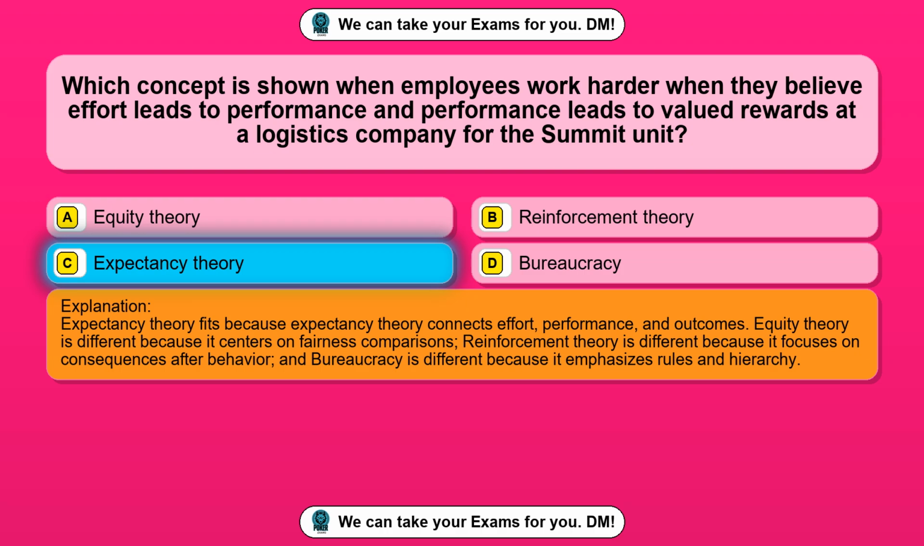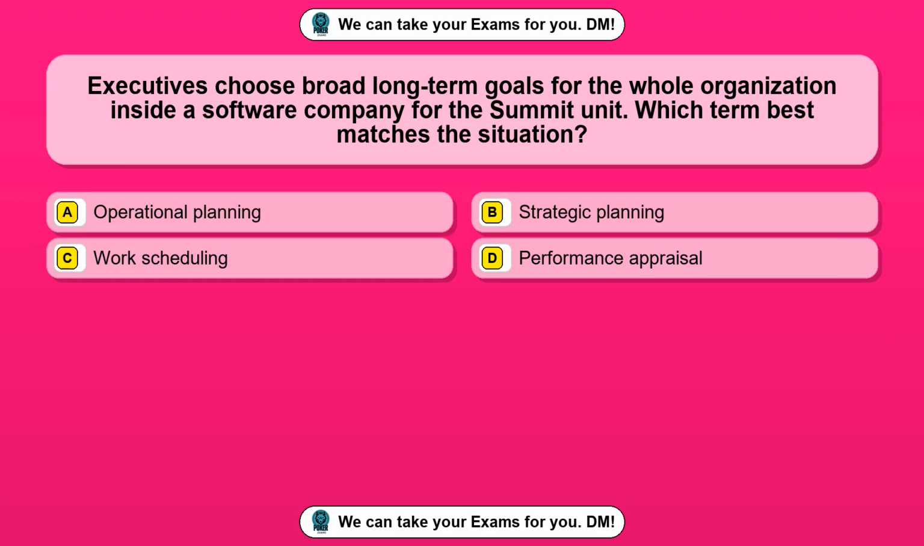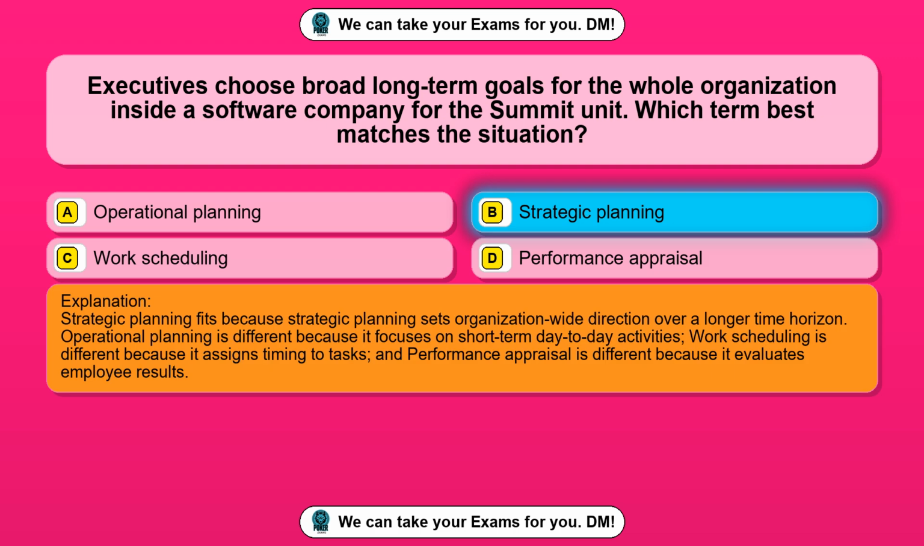Question 81. Executives choose broad long-term goals for the whole organization inside a software company for the summit unit. Which term best matches the situation? Option A, operational planning. Option B, strategic planning. Option C, work scheduling. Option D, performance appraisal. The correct answer is option B, strategic planning. Strategic planning fits because strategic planning sets organization-wide direction over a longer time horizon. Operational planning is different because it focuses on short-term day-to-day activities. Work scheduling is different because it assigns timing to tasks, and performance appraisal is different because it evaluates employee results.